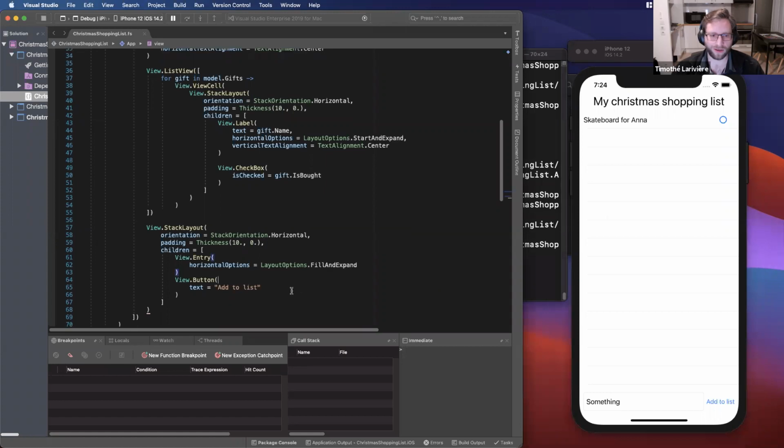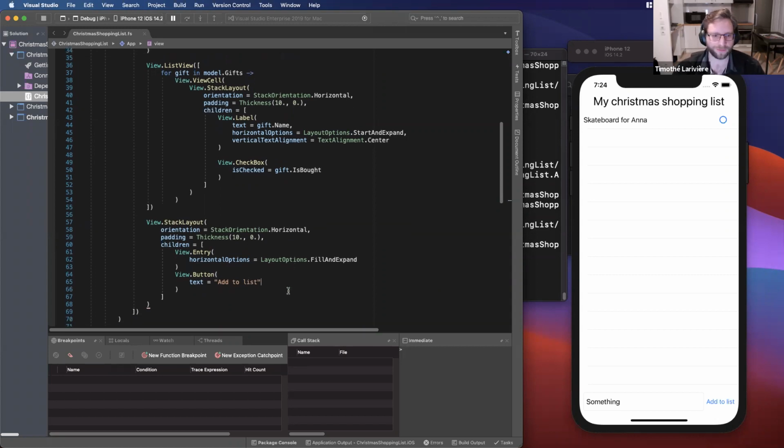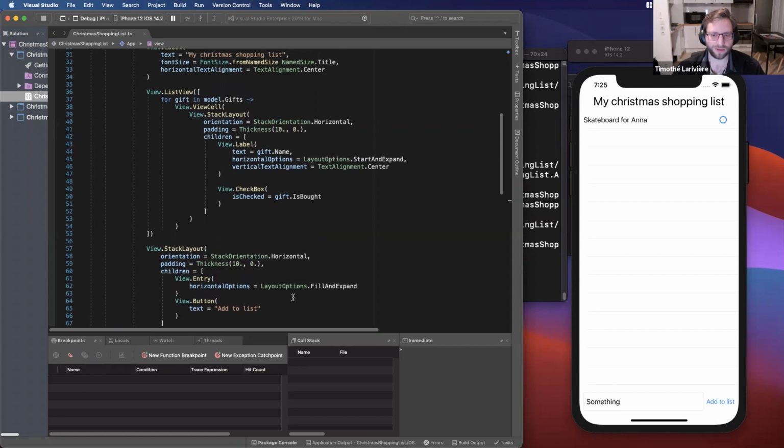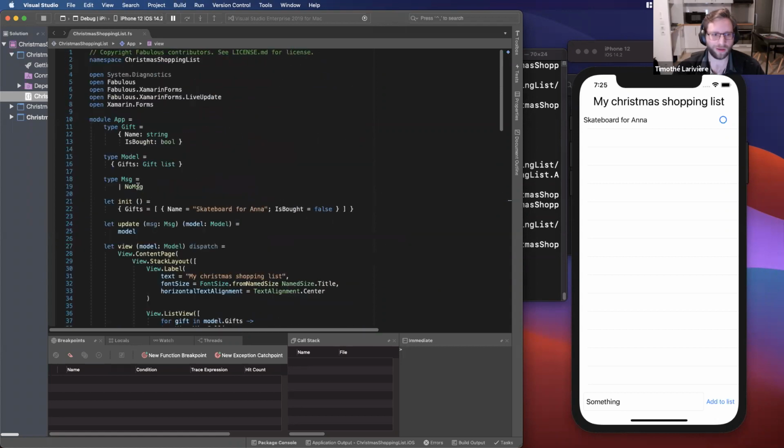So what I need is to add the logic for adding what I wrote in the list. For that, I will need to add a message to my application. So when I click on the button, it will send the message with what I wrote, so it can be added to the list.